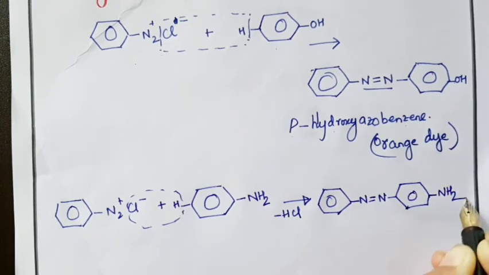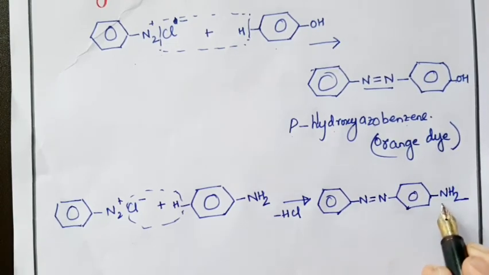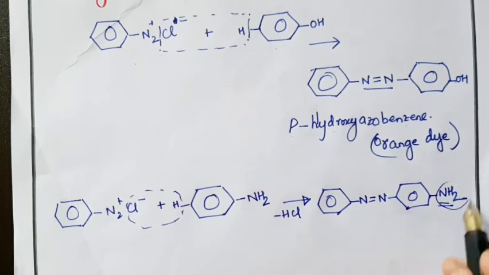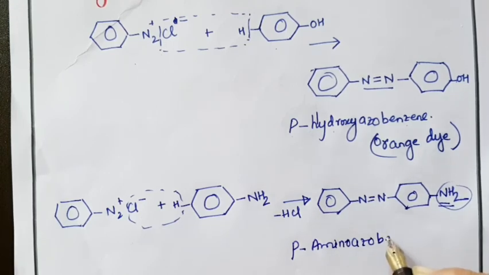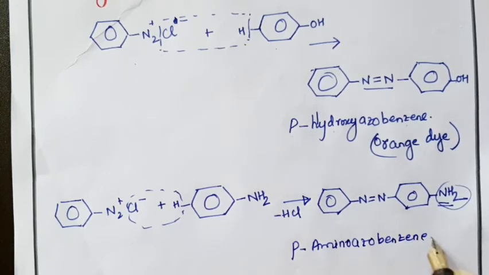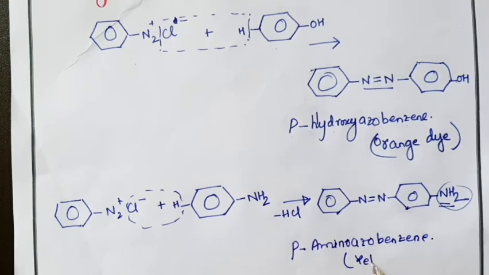Now what is the name of this compound? Para-amino azobenzene, and this will give a yellow dye.